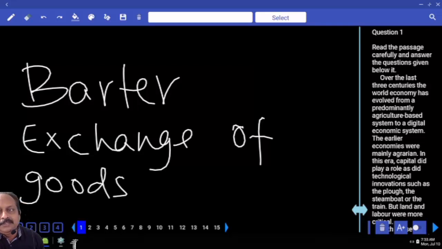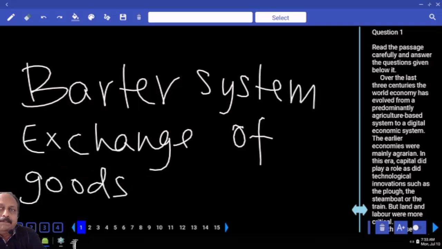Initially there was no currency. Only exchange of goods. You give me something, I give you something. You give me rice, I give you wheat. You know that is known as what? Barter system. You can add the word system as well. Later, around the world, I am talking generally speaking, that will help coming to the passage.